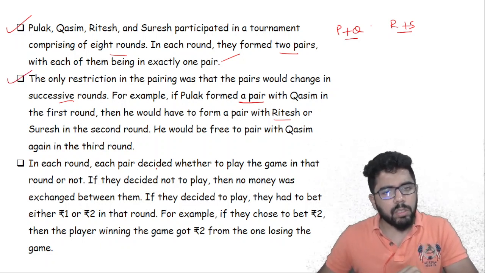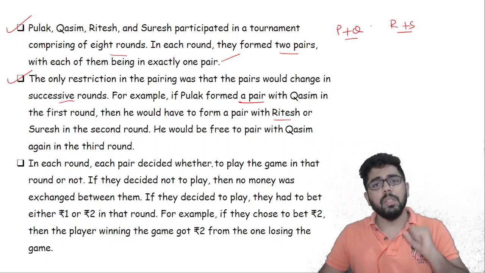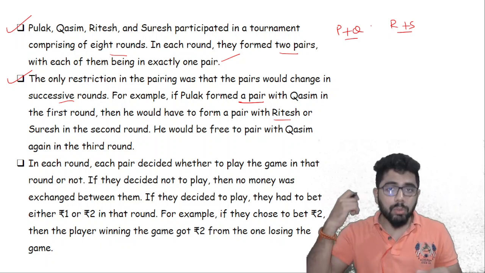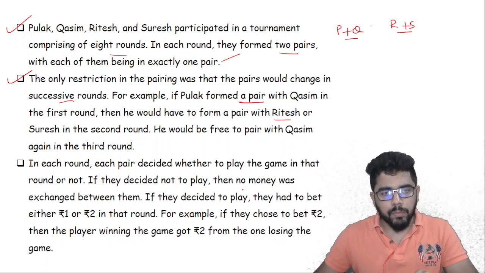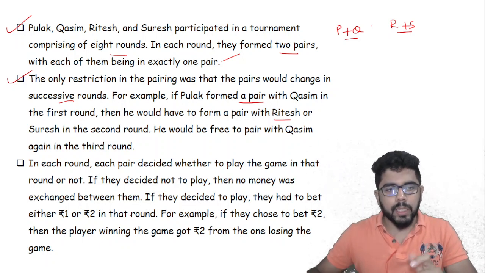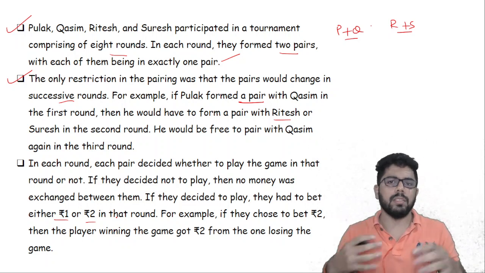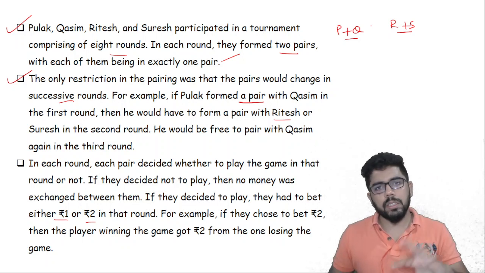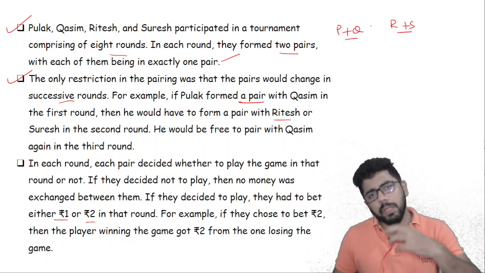Now in each round, they decide whether to play the game or not. Okay, the decision is up to them. They have been paired, but whether they are going to play it or not, that is up to them. And if they decide to play, then they have to bet either 1 rupee or 2 rupees. So suppose Pulak and Kasim decided to play, the bet is either 1 rupee or 2 rupees. So they can play for a bet of 1 rupee or play for a bet of 2 rupees.